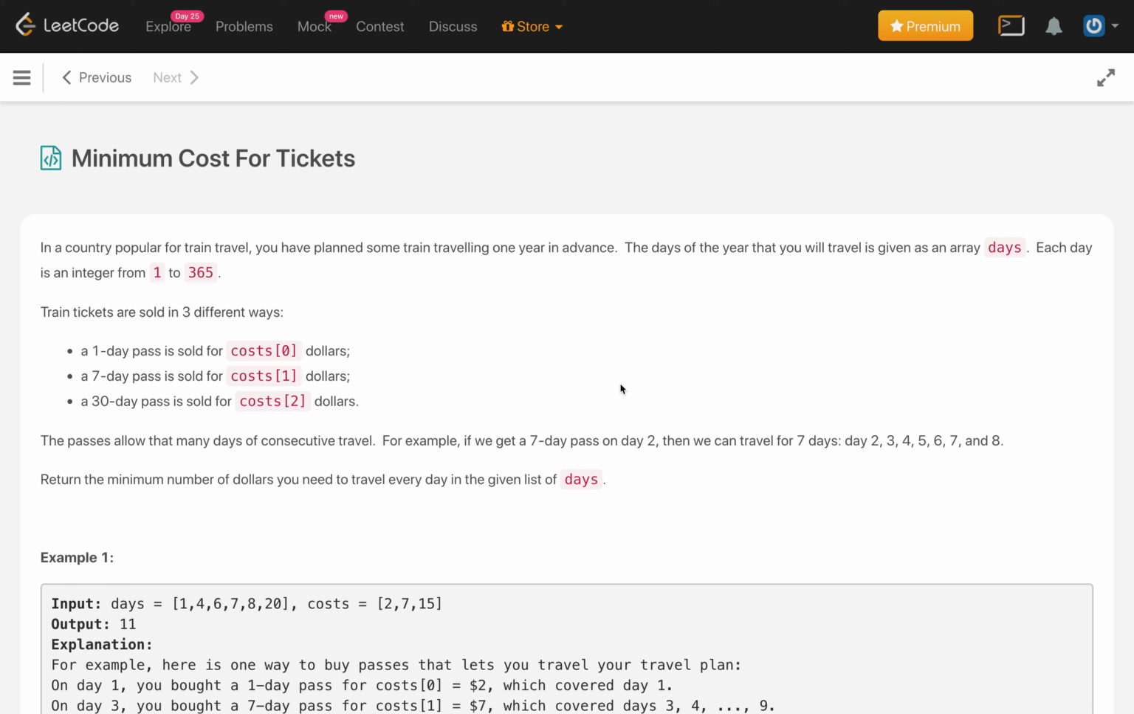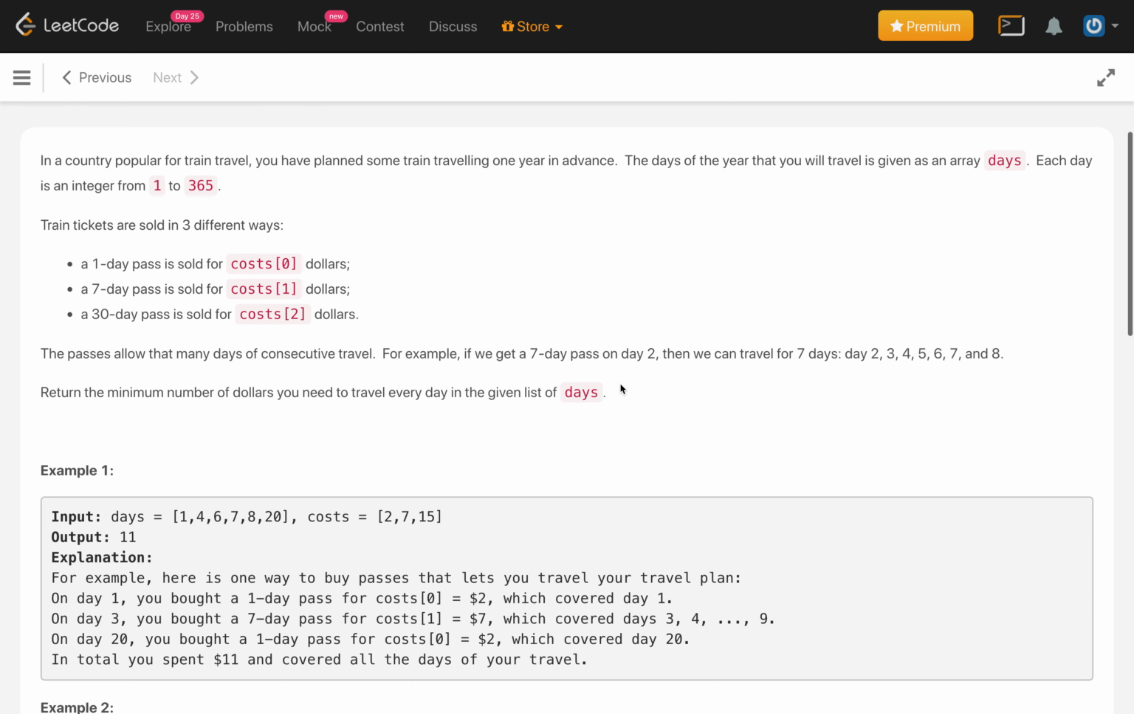Train tickets are sold in three different ways: a 1-day pass is sold for cost[0], a 7-day pass for cost[1], and a 30-day pass for cost[2]. The passes allow that many days of consecutive travel. For example, if we get a 7-day pass on day 2, then we can travel for 7 days: day 2, 3, 4, 5, 6, 7 and 8. Return the minimum number of dollars you need to travel every day in the given list of days.